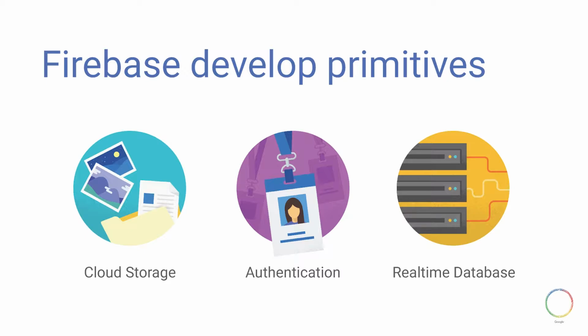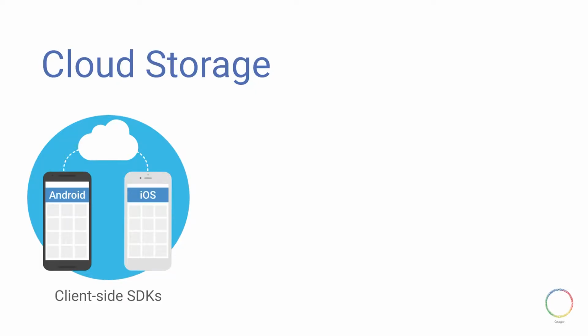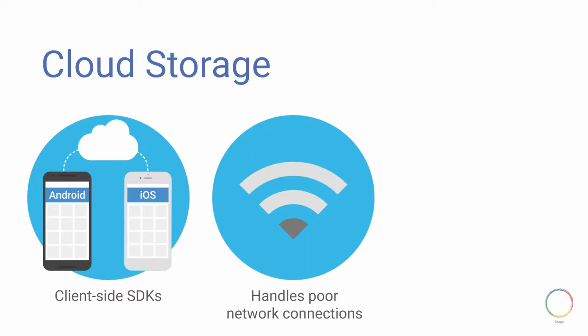So how do we use this in our app? Let's break it down a little further. First, there's cloud storage, which allows us to store the audio files that we record. Firebase gives us client SDKs that allow us to upload files in 5 different platforms, from Android, iOS, JavaScript, Unity, and C++. It helps us upload our files and download them from Google's world-scale network. Even if we have flaky Wi-Fi, if we're in the subway or somewhere a little remote, we'll handle those broken connections so that your files are robustly uploaded.